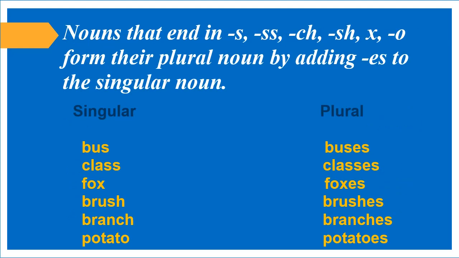Nouns that end in s, ss, ch, sh, x, o form their plural noun by adding es to the singular noun. Children, if a noun is ending in s, ss, ch, sh, x, o, how do we form their plural? By adding es to them. Bus, buses. Class, classes. Fox, foxes. Brush, brushes. Branch, branches. Potato, potatoes.